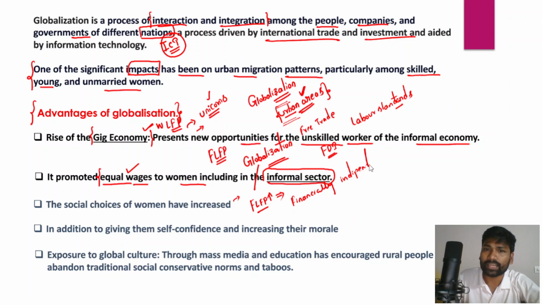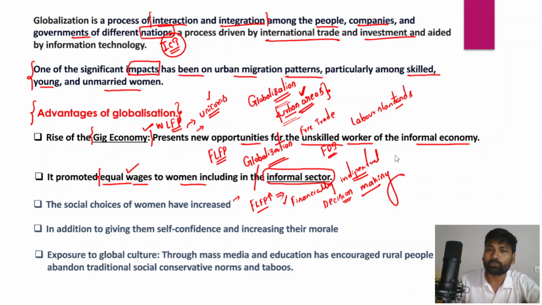Financially independent and self-reliant women have greater decision-making power, and therefore that has led to a change in the social choices of women, or the decision-making power of women has increased substantially.